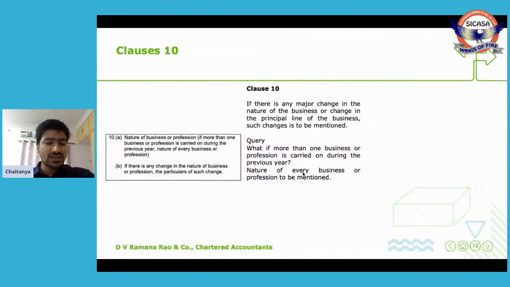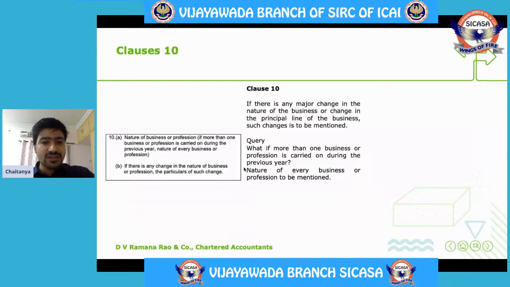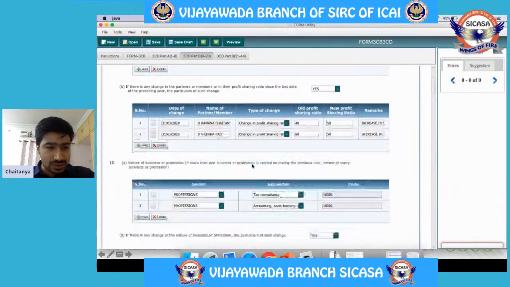So what is the requirement of this clause? This clause is asking us to mention what is the nature of business or profession. If there are more than one businesses, then the nature of business or profession of each of them. If there is any change in the nature of business or profession, that change is also required to be mentioned. So let us see in the utility how it looks like.